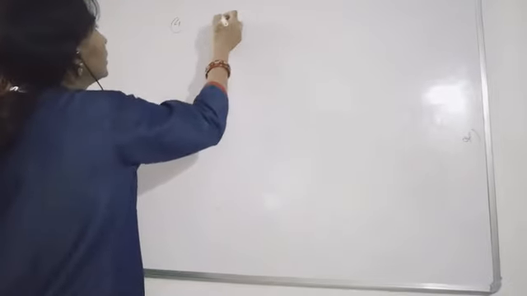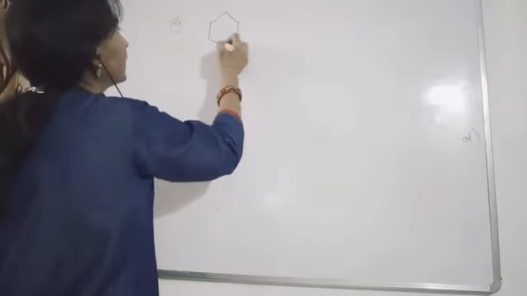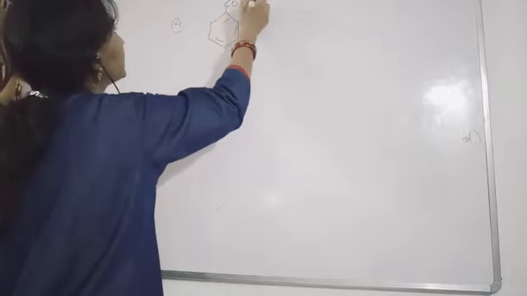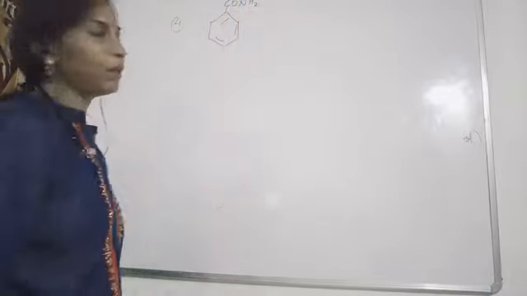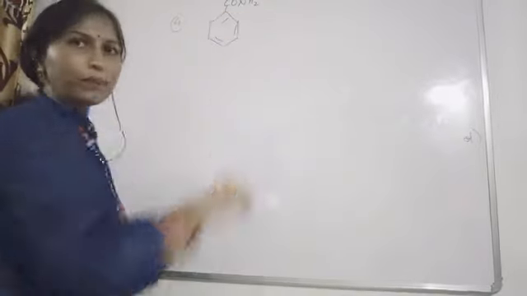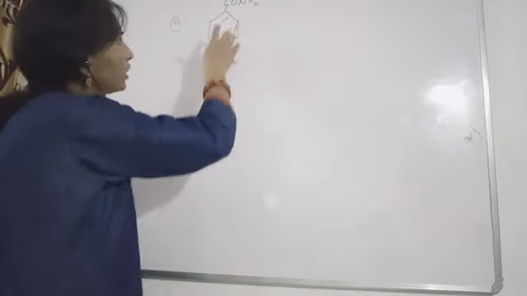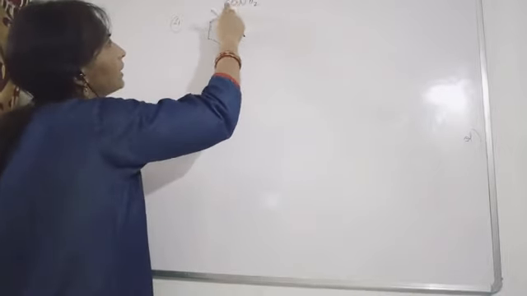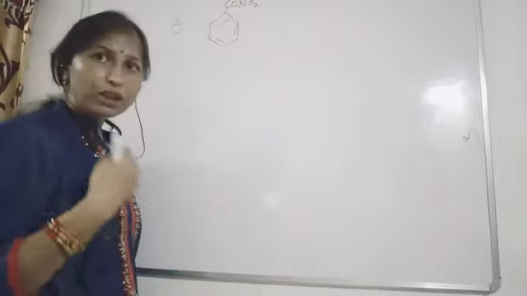Suppose your benzene ring contains CONH2. That means an amide group is present with your benzene ring. So what name are you going to give to this particular compound? This is the benzene, and in this case carboxamide.